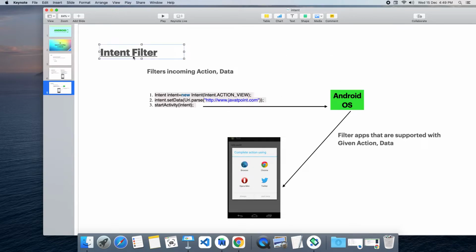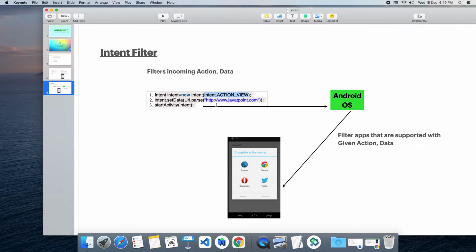What is intent filter? The name itself says it is filtering the incoming intent. So how is it going to filter the incoming intent? As we discussed already, intent can carry action, data, component name, bundle, etc. So if you want to specifically say launch this component only if the action is action view, that is filtering the intent.